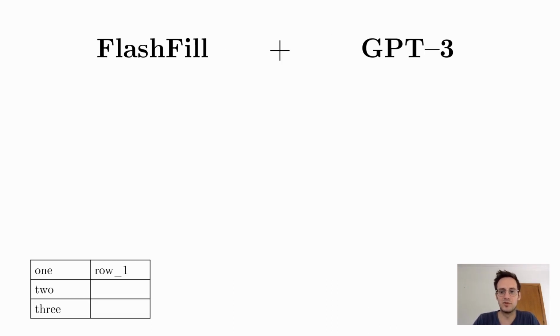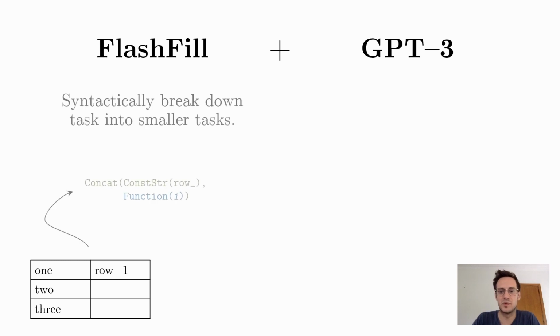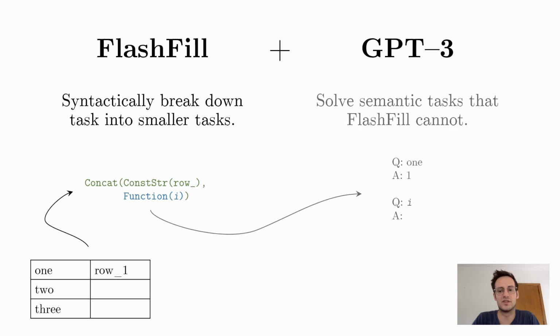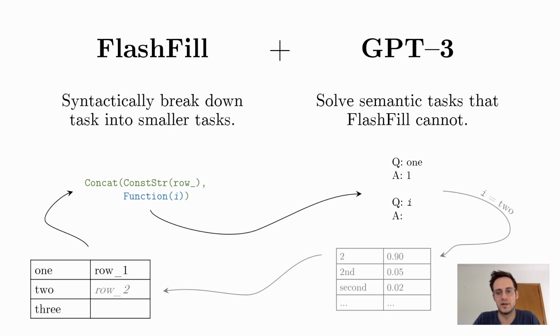Instead, we propose to combine both of these powerful and popular technologies, letting each one do what they do best. Flashfield is tasked with breaking down the problem into smaller subproblems, like figuring out that we need to concatenate a constant to the result of some other function. We then use GPT-3 to solve the subproblems that Flashfield cannot solve on its own. In other words, we use GPT-3 to learn this anonymous function from the few examples that are provided. Substituting I in the prompt with 2 in the prompt and picking the most likely answer that GPT-3 returns, Flashfield can then build the correct output.